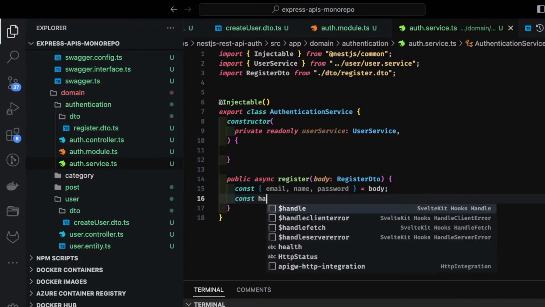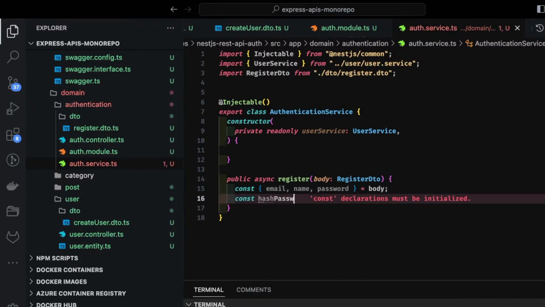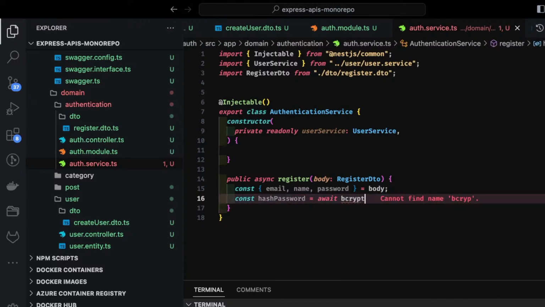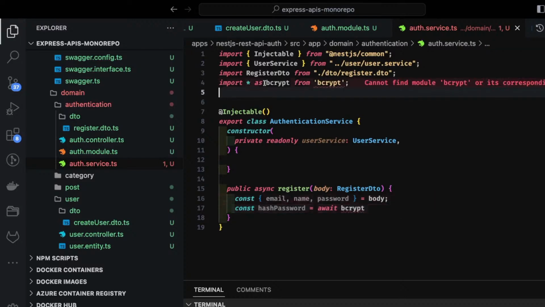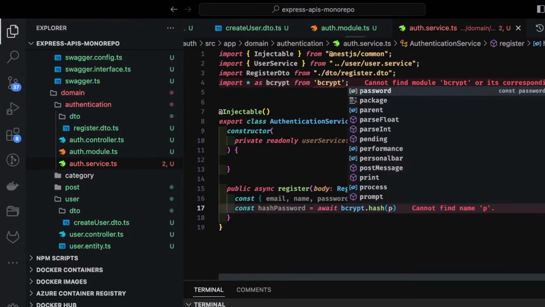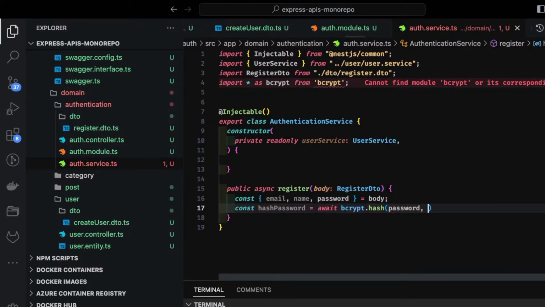So what we will do, first we will create a hash password by using bcrypt. So we need to use this bcrypt library. Let's say if we already have it, so we'll import the bcrypt library to create a hash version of the password. We will add it. So we are going to use lots of new libraries here, bcrypt, JSON web token, and all. This is the hash, and we have already the password, and pass the salt value.